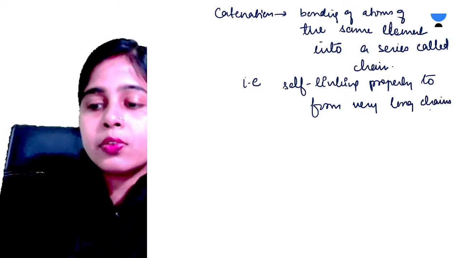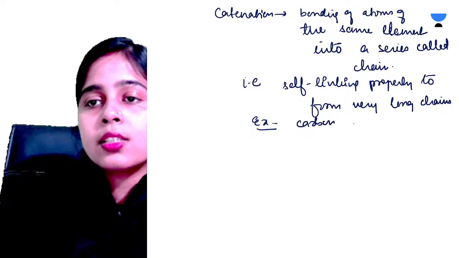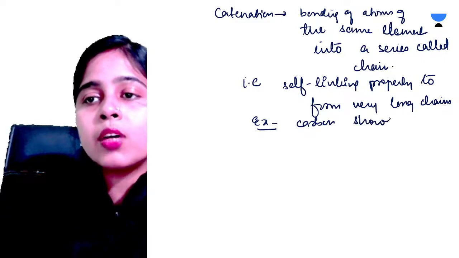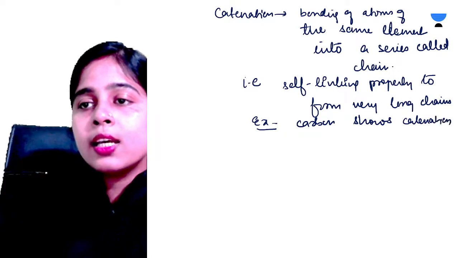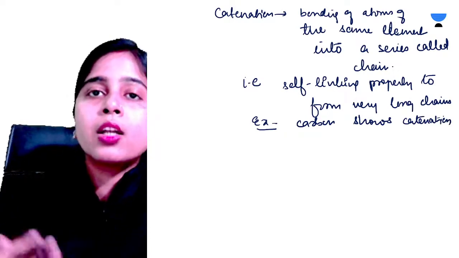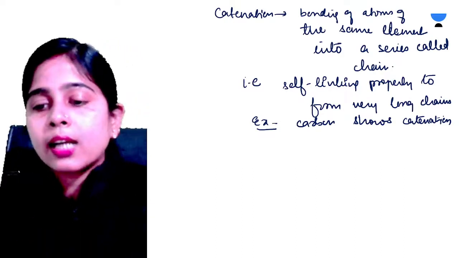And for examples, you can write carbon. Carbon shows a very high amount of catenation. That means carbon can form infinitely long chains by self-linking with other carbon atoms.